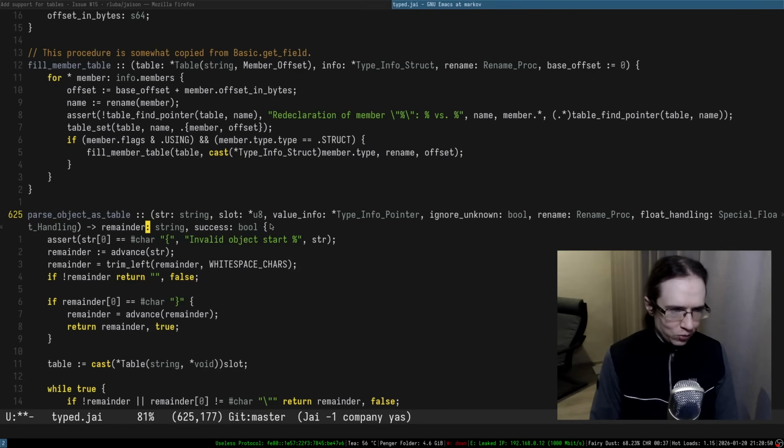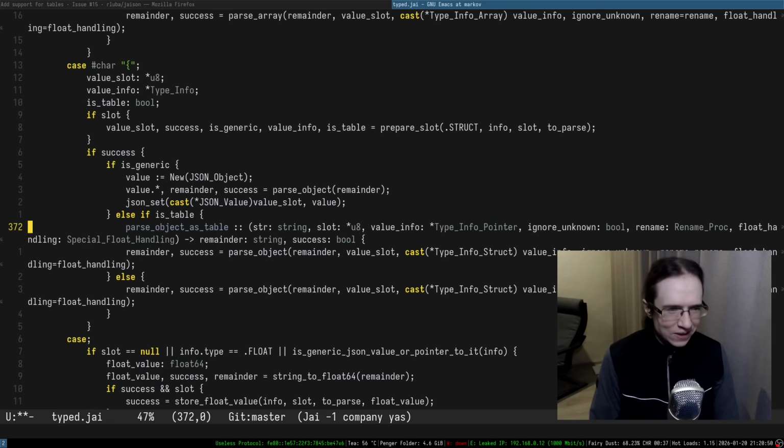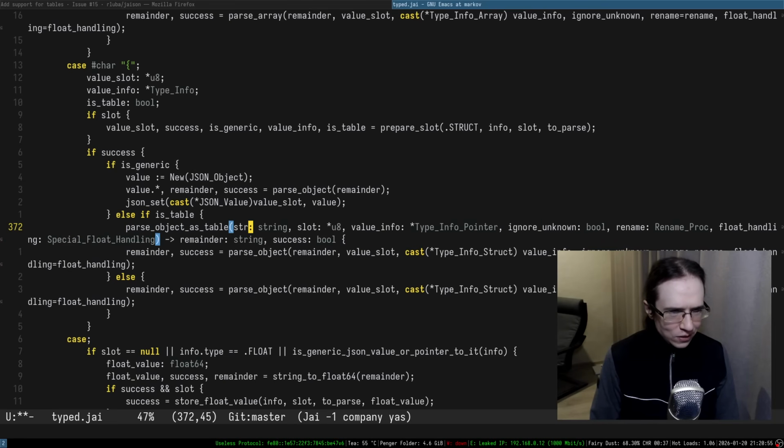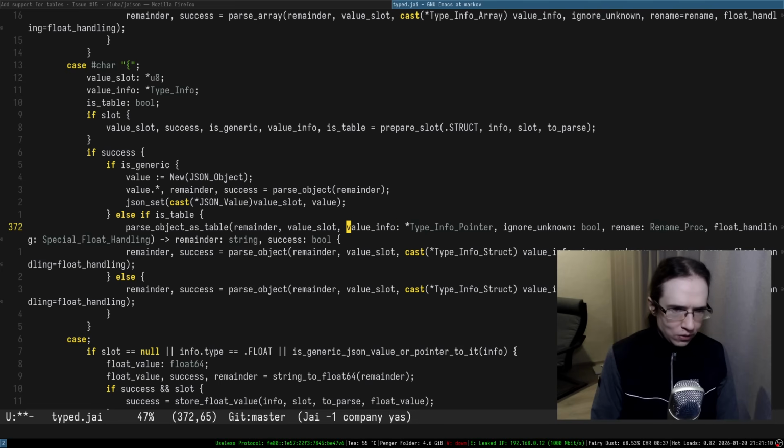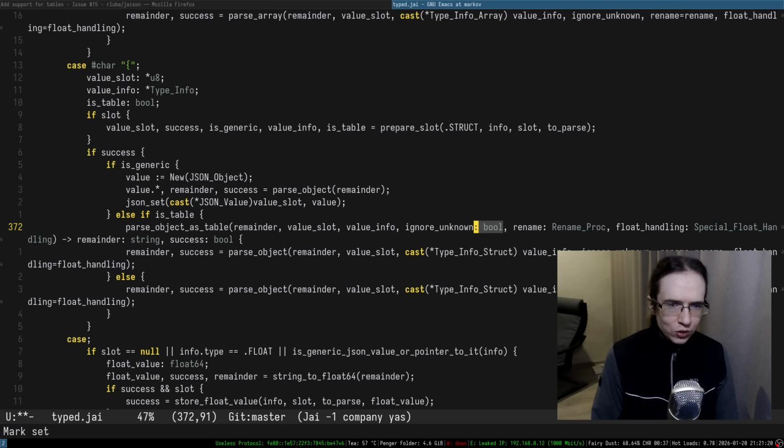I can't believe I have to write such code, but I mean, fine. So we have to do this remainder slot, value slot. Is it a value slot? Yes, it is a value slot. Value info. Yes, it is a value info. Ignore unknown. I guess we're just propagating all of that stuff. Rename.